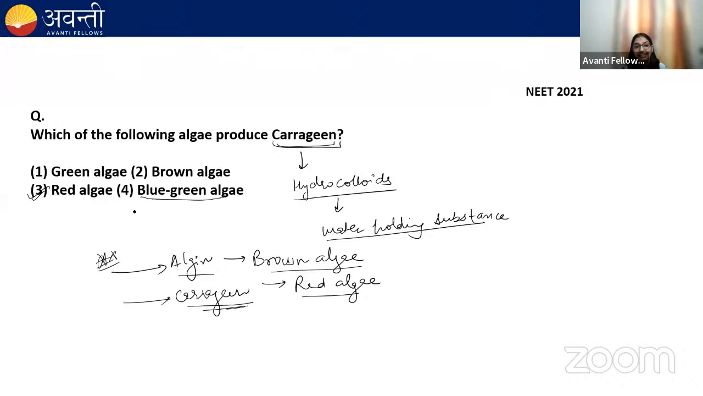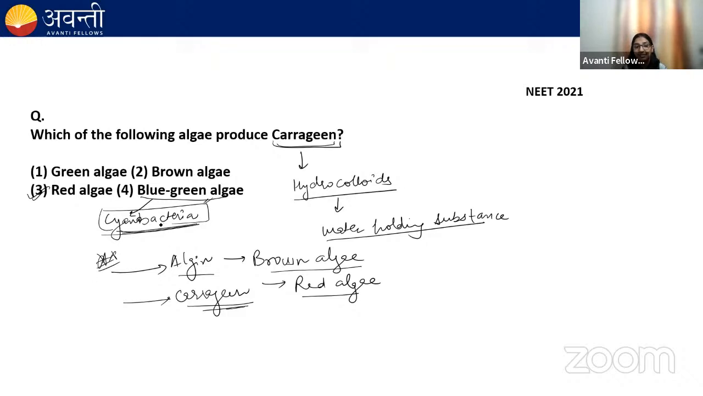And the blue-green algae, they are cyanobacteria. Okay, there's another name for blue-green algae, cyanobacteria. For example, Nostoc and Anabaena. These are examples of cyanobacteria. They are known as blue-green algae. They are also photosynthetic in nature. They also have chlorophyll A.